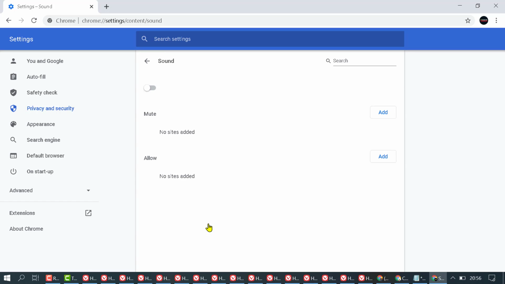Click here and you need to slide it to the on position. Allow sites to play sound, and it's recommended. So you just need to slide it to the on position. If you see this gray color, turn it to the on position. That's it. Now you can hear anything on your Chrome browser.